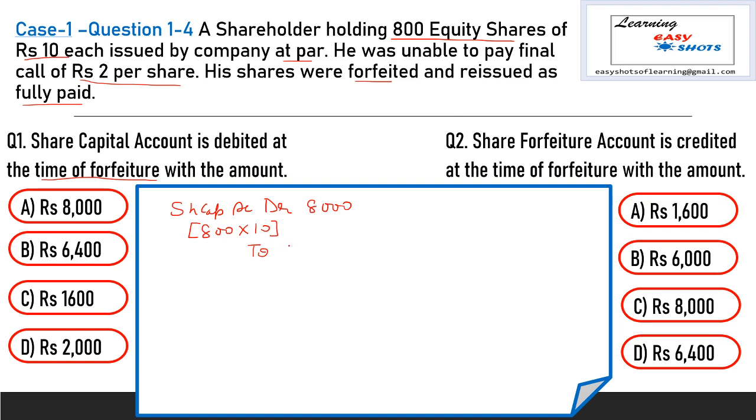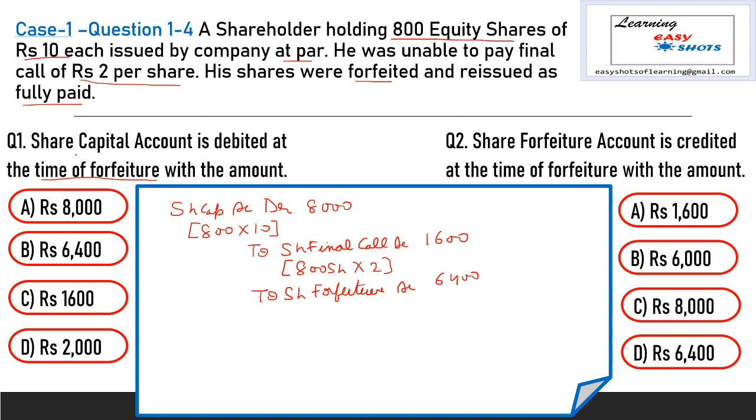Here the shareholder does not pay the final call of rupees 2 per share. So to share final call account, number of shares are 800 and final call money is rupees 2 per share, so 1600, and the amount which is paid by the shareholder is transferred to share forfeiture account. So to share forfeiture account, that is the balancing value, 6400.